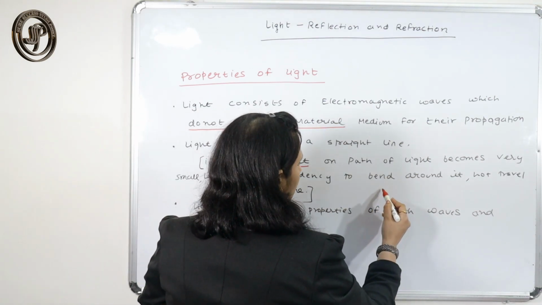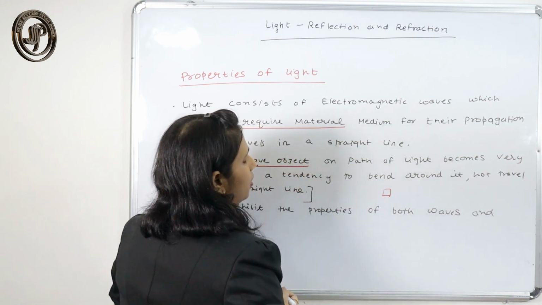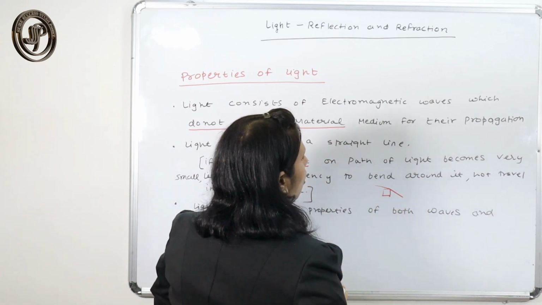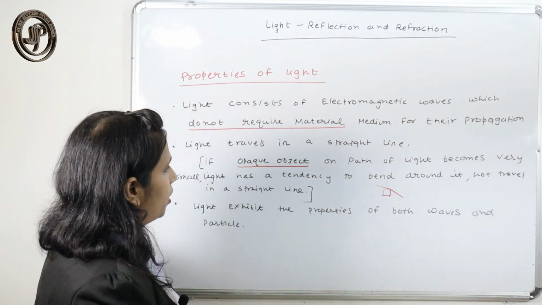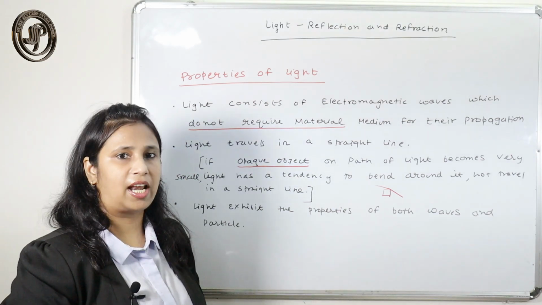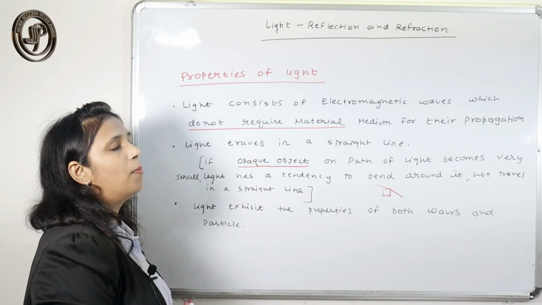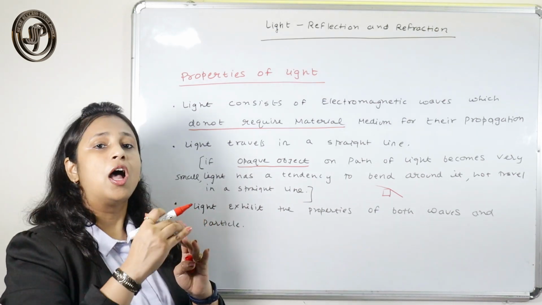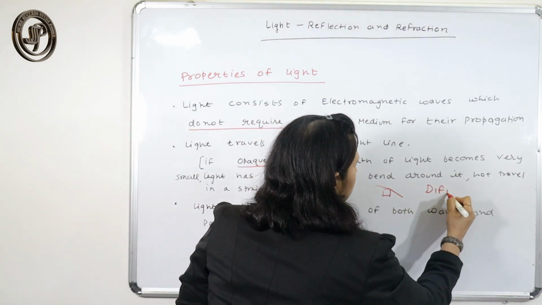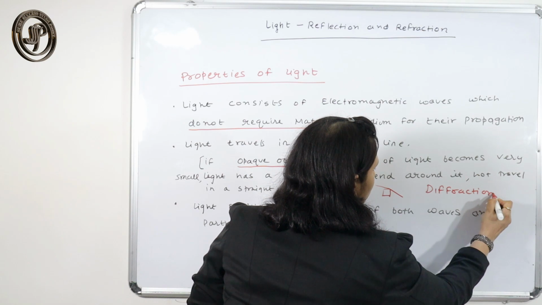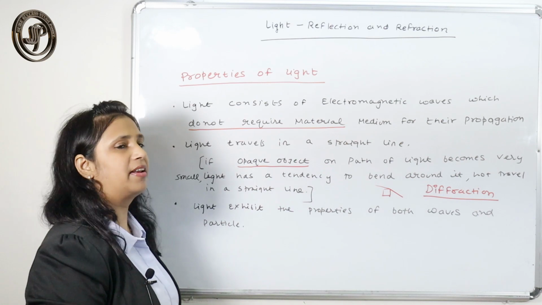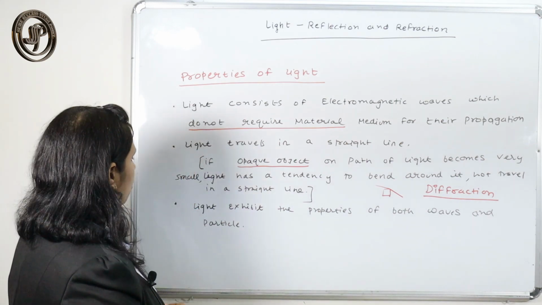This phenomenon, the bending of light around the corner of an obstacle, is called diffraction of light rays.